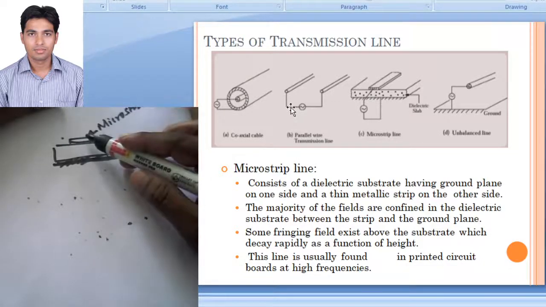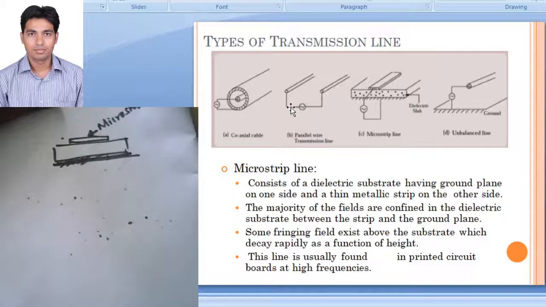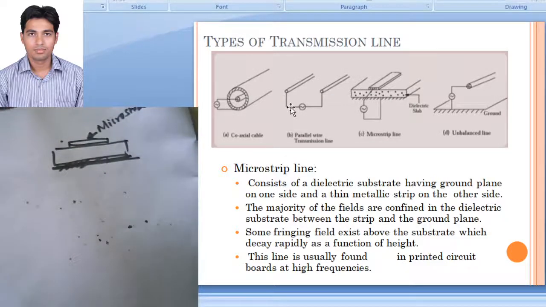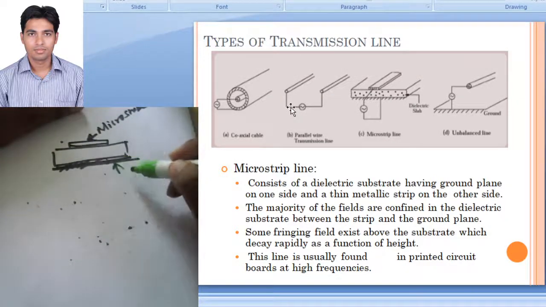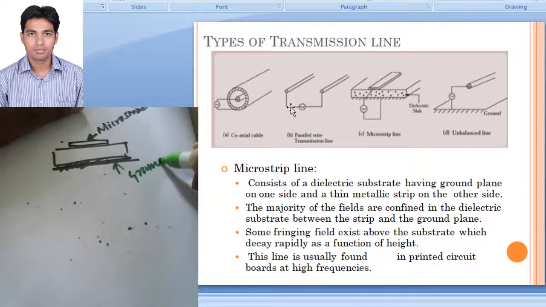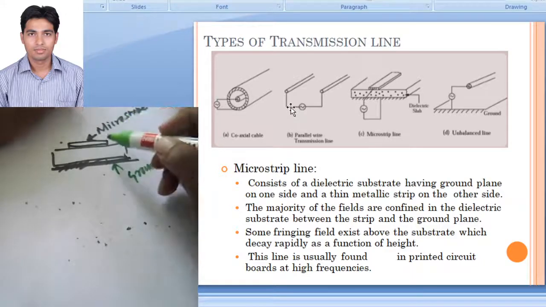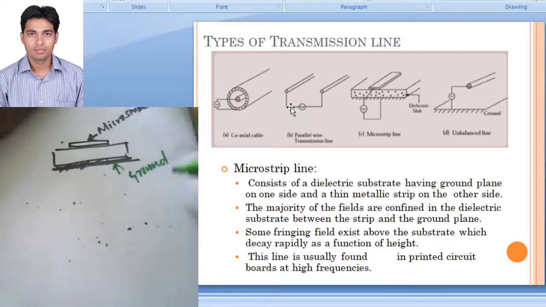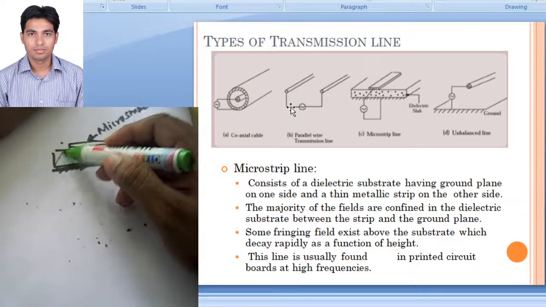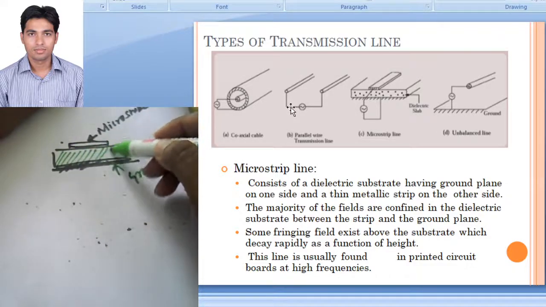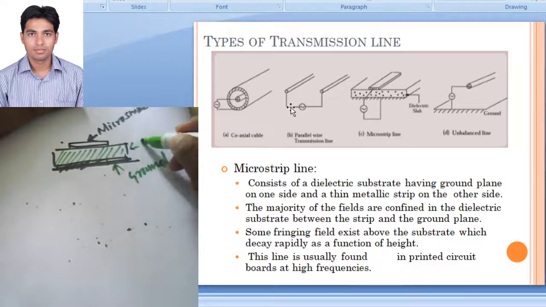This will be a conductive structure. The bottommost structure is a ground. This is also a conductor. In between the topmost conductor, that is the microstrip line, and the bottom one, that is the ground, which is also a conductor, there is a substrate. So this is our substrate